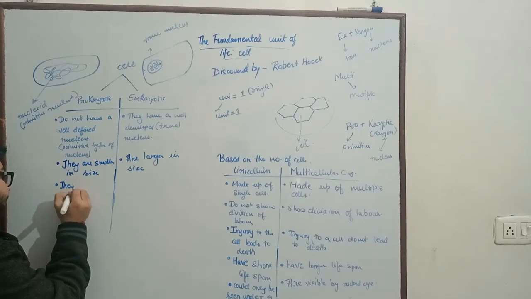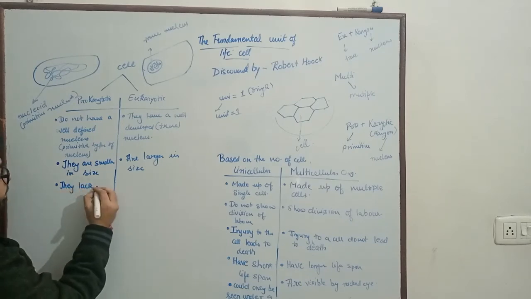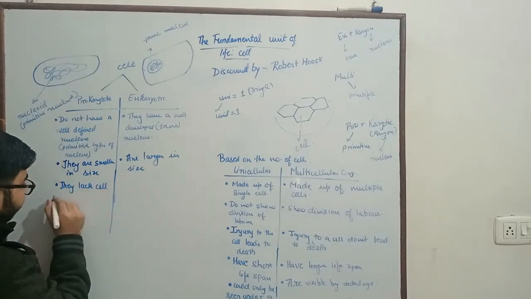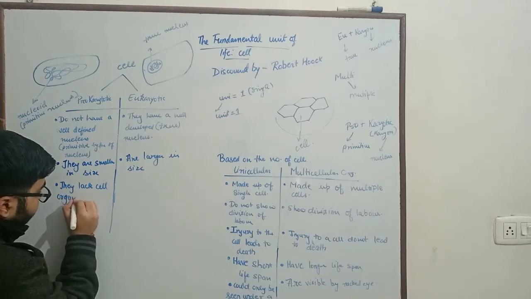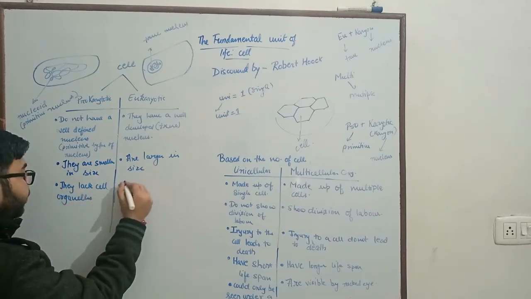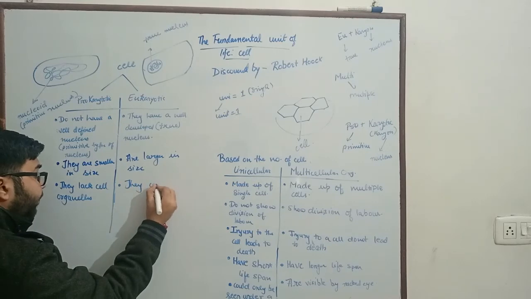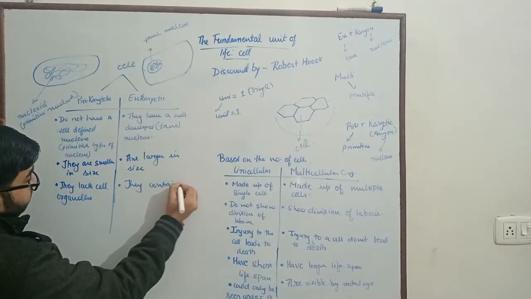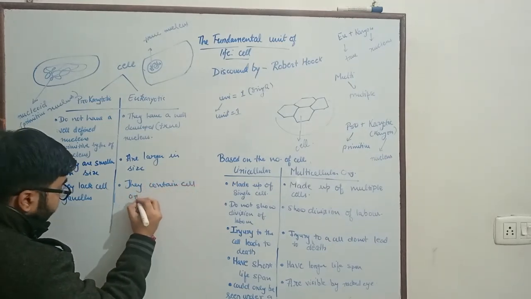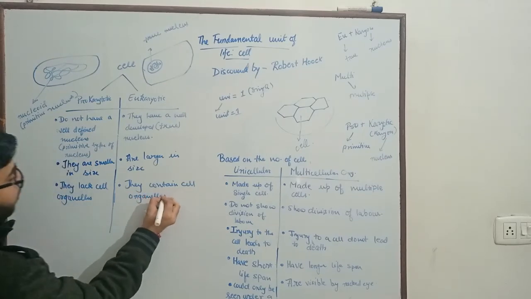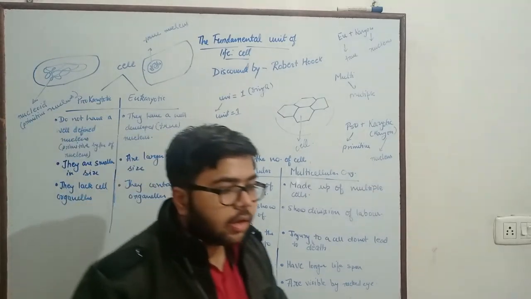Prokaryotic cells lack cell organelles, whereas eukaryotic cells contain cell organelles. Now, what are cell organelles?